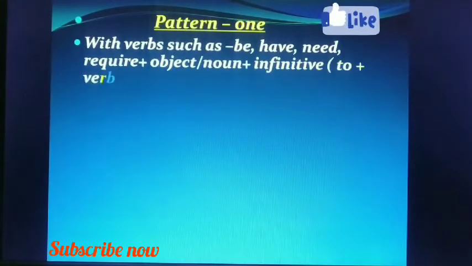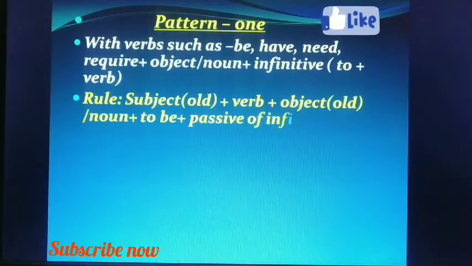Pattern 1. With verbs such as be, have, need, require plus object. There is subject, be, have, need or require. After that there is object or noun plus infinitive, to plus verb. There is nothing else in the given sentence in the active voice. Rule: what you need to do. First, you do not change the subject.